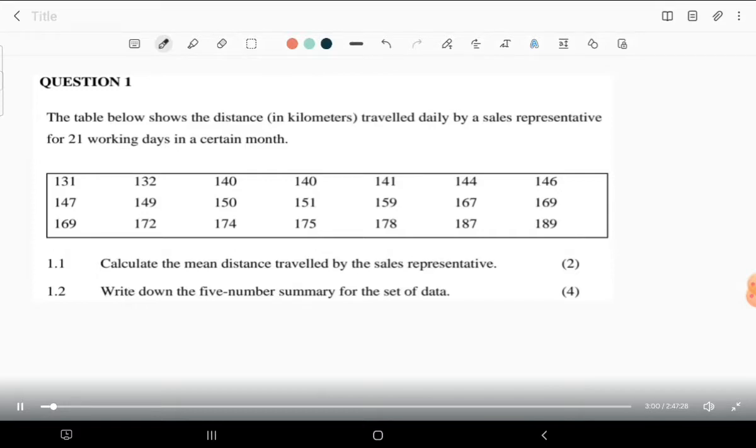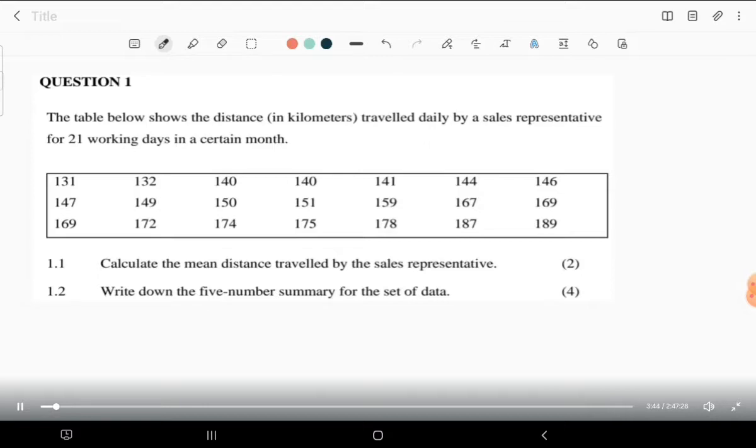Now, the first question says, calculate the mean distance traveled by the sales representative. 2 marks, which means there is nothing much to do here. When you are calculating the mean, forget about some other things. Just look for the keyword: mean, 5-number summary, the median, the mode, the lower quartile, and stuff like that. Whatever they explain after that, if you've got the keyword, just work on the keyword, because some of the things are going to confuse you, but you really have to read the statement in full in case there's another thing that you have to take note of.